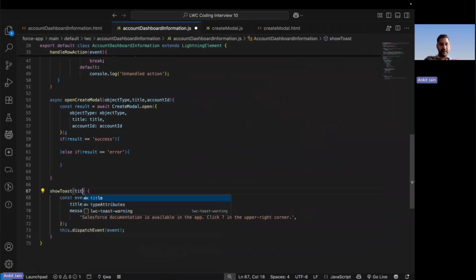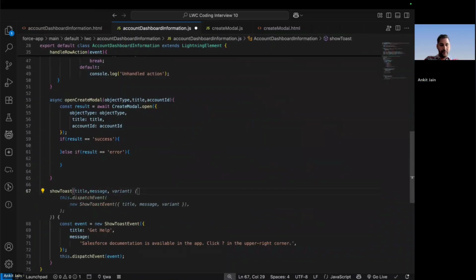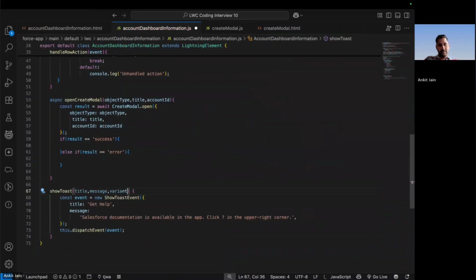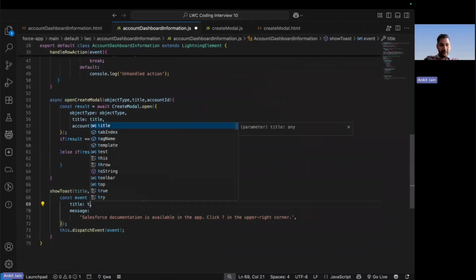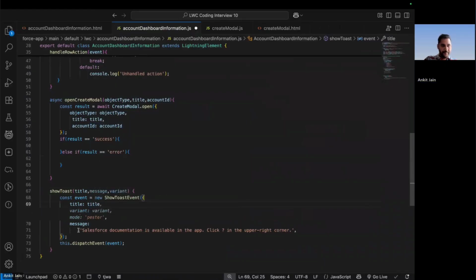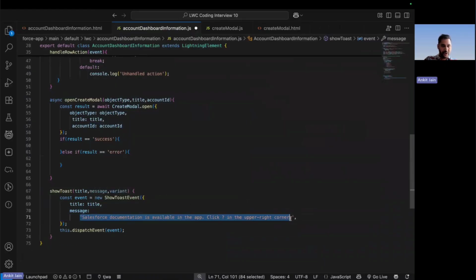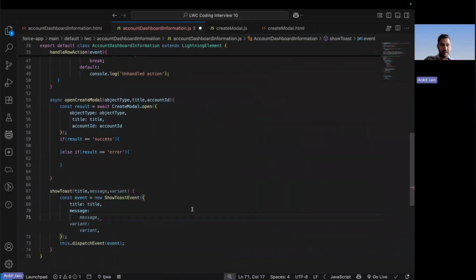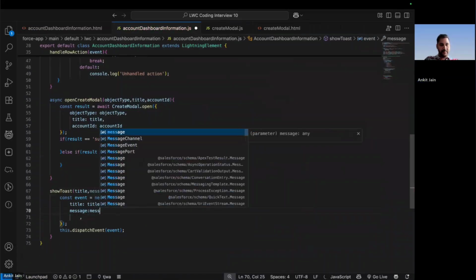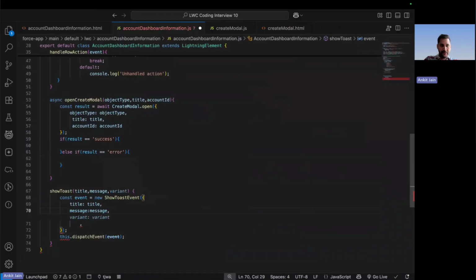This method is accepting the title, the message, followed by the variant. These are the three things that my method is accepting. Pass this value as the title and put in the message. It's kind of repeated logic that we have done multiple times, but to make a complete solution, it's always a good thing to add this kind of notification.